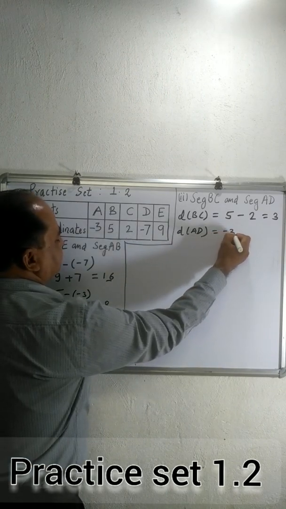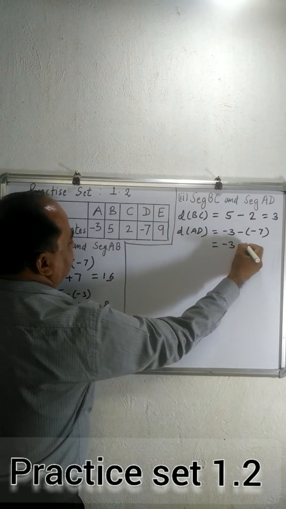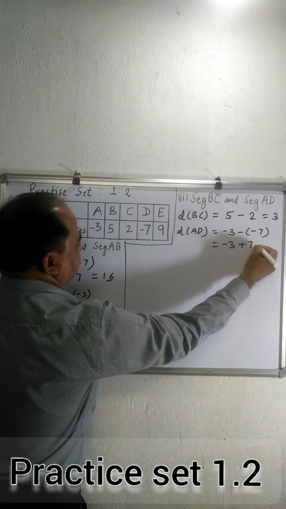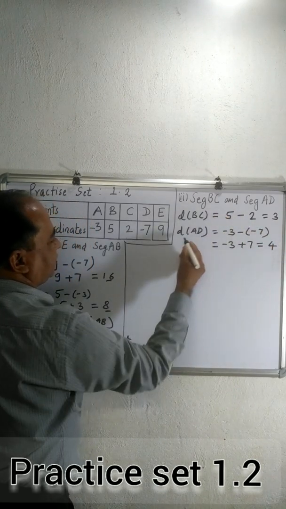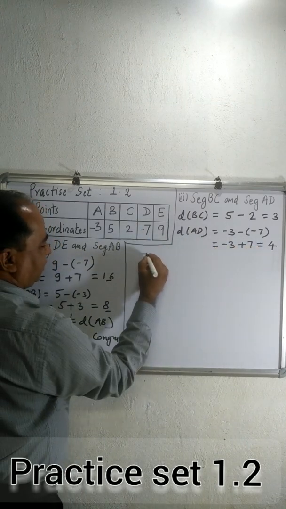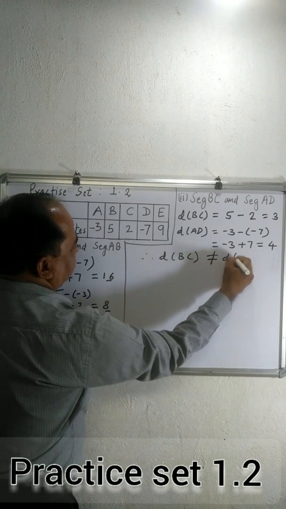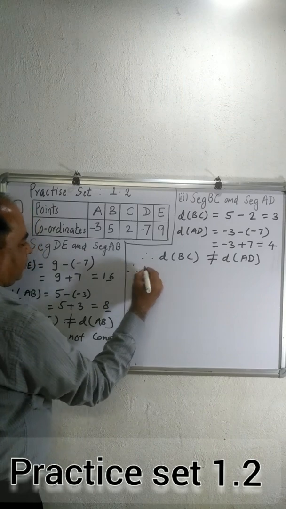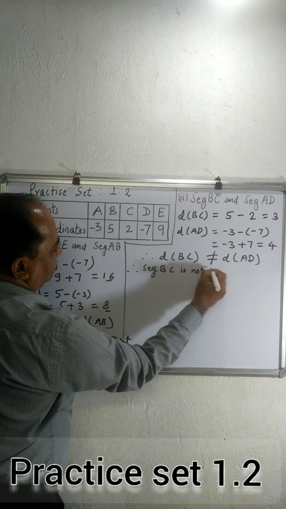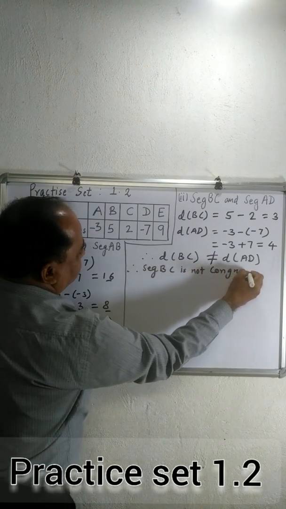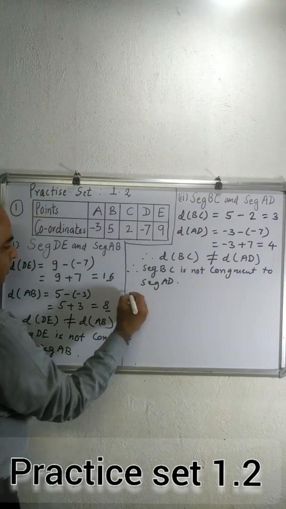So -3 minus -7, which is equal to -3 plus 7, 7 minus 3, which is equal to 4. So distance BC is 3 and AD is 4, which are not equal. Therefore distance BC is not equal to distance AD. Therefore segment BC is not congruent to segment AD.